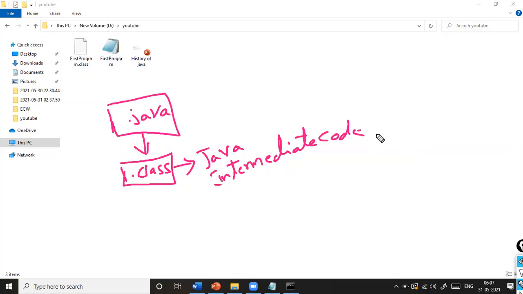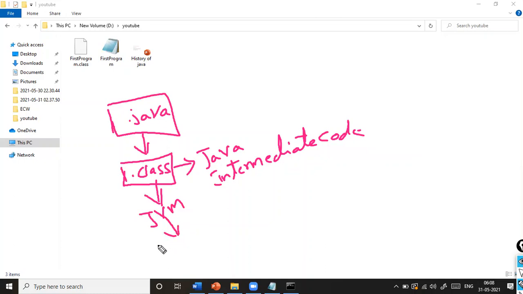When we are compiling the Java source code, it is not communicating with the operating system, and it will not give you the machine dependent code as it is given in the C programming language. It will directly give you a machine independent code, and that independent code we call the Java intermediate code. When we are trying to execute it, it communicates with the JVM, and the JVM will execute this.